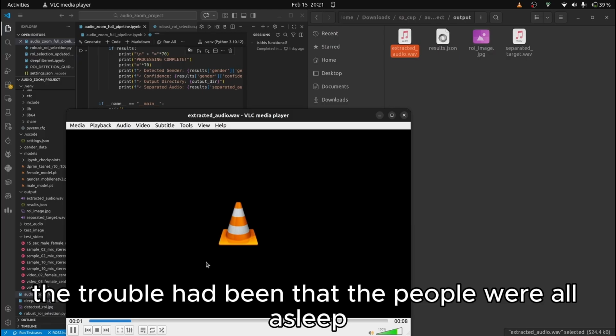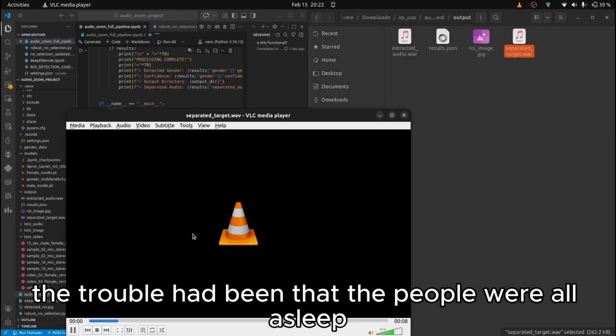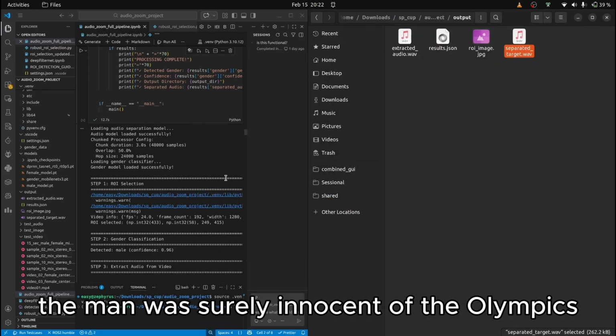The trouble has been that the people were all asleep while I was there in the early morning. The man was surely Henson of Olympia.